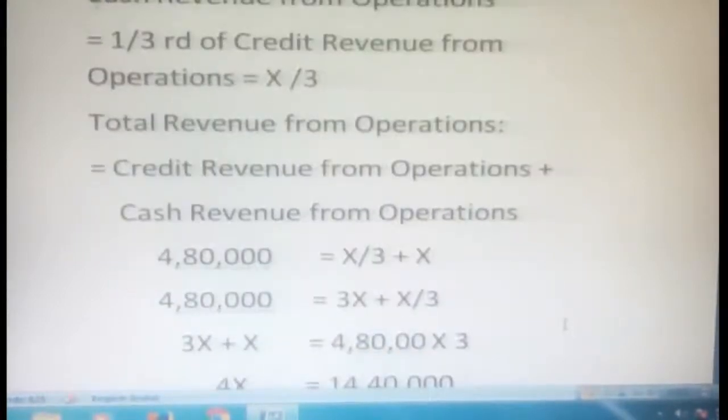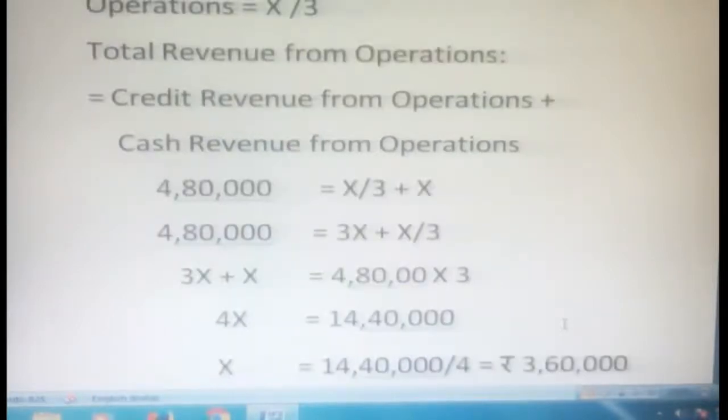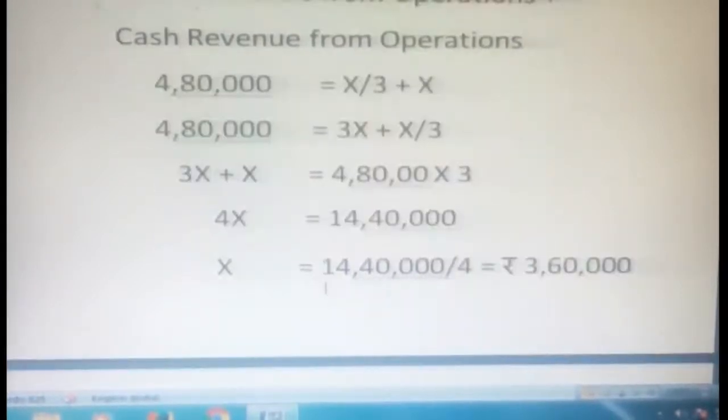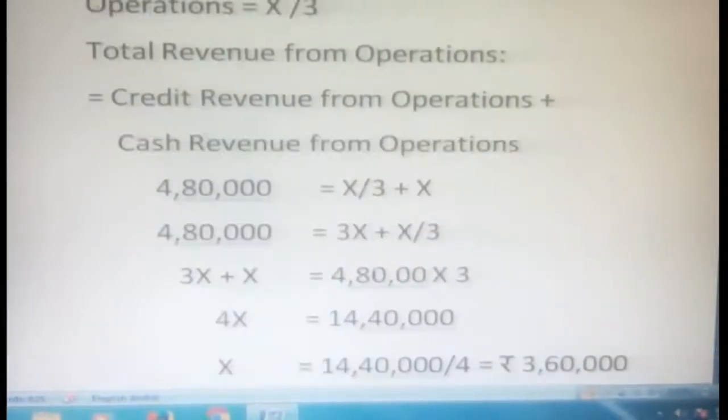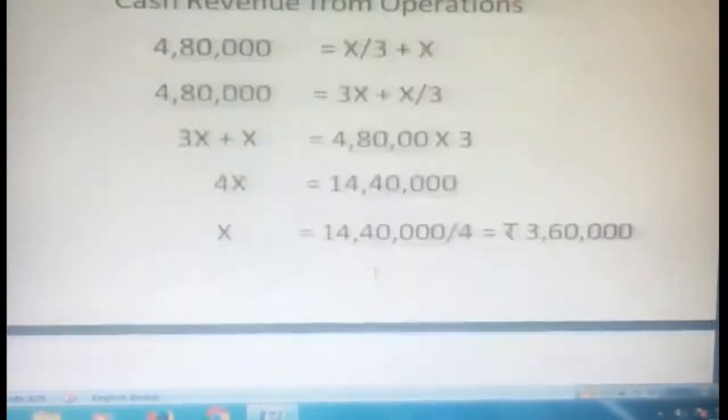As you know, total revenue we just found is 4,80,000, which is equal to credit revenue X plus cash revenue X divided by 3. Simplifying, 4,80,000 is equal to 3x plus X by 3. Making it an equation, 3x plus X is equal to 4,80,000 into 3. So 4x is equal to 14,40,000, so X is equal to 14,40,000 divided by 4. We got 3,60,000 as our credit revenue from operations. Okay, that's the idea here.